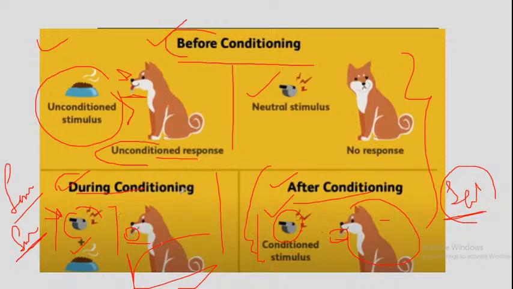That's why he learned that when the whistle is ringing, the food is also coming. So this salivation, this response, is learned. That's why this response is called a conditioned response, and this whistle, the stimulus which is combined with the previous stimulus, the unconditioned stimulus, is called a conditioned stimulus.